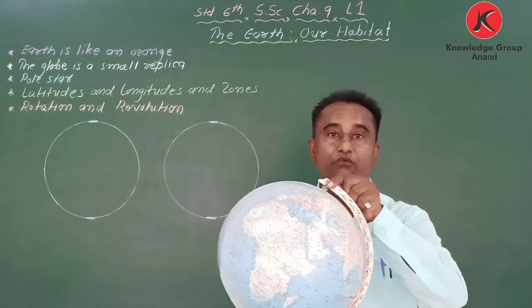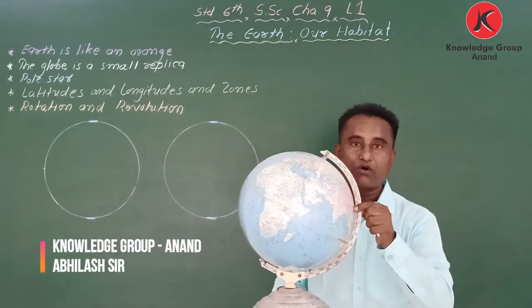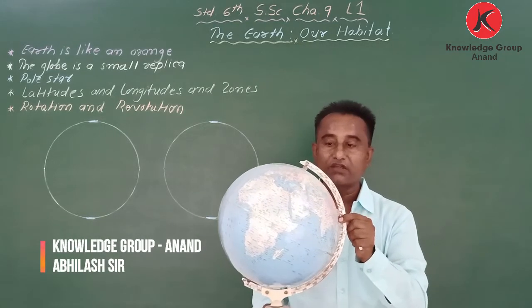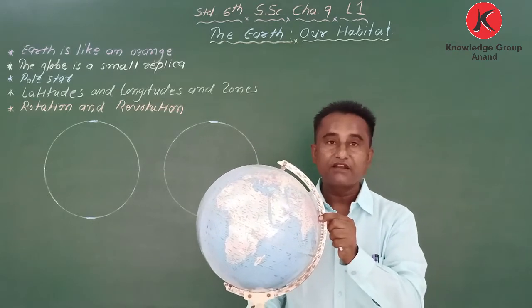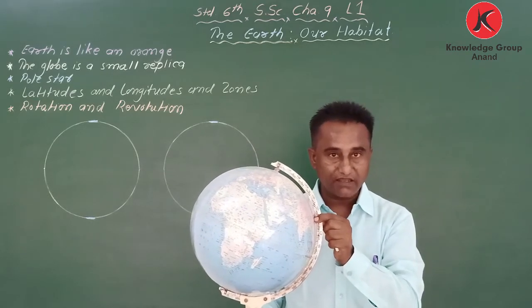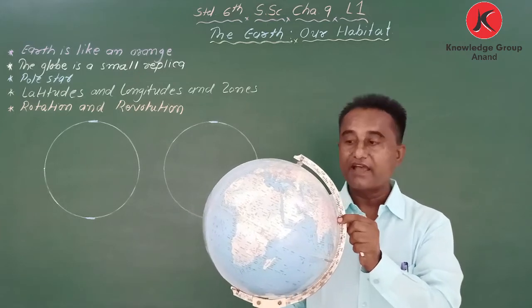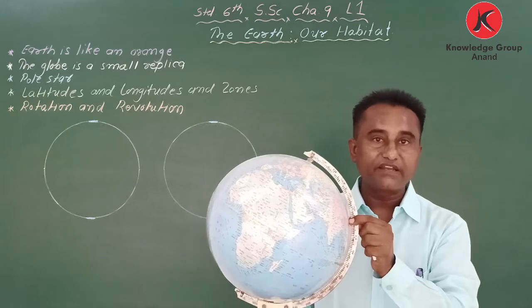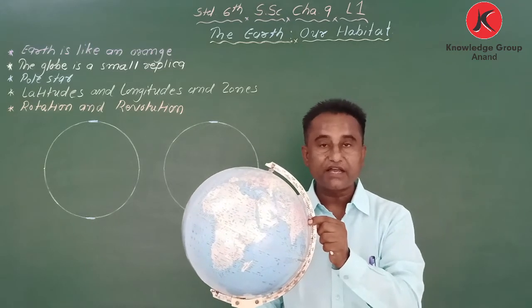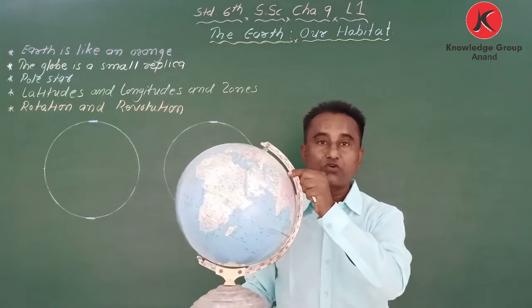Here we have one example, one model of the Earth. On this you will find different colors and different lines, as well as the names of some continents, oceans and countries written. So this is called the globe.